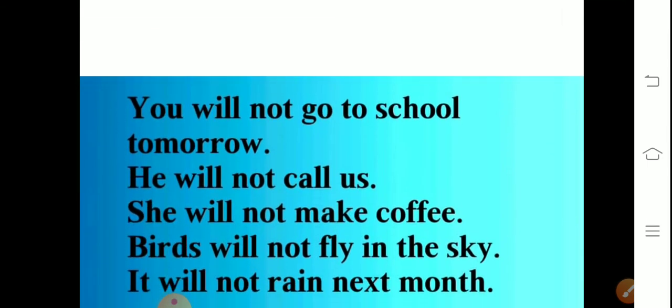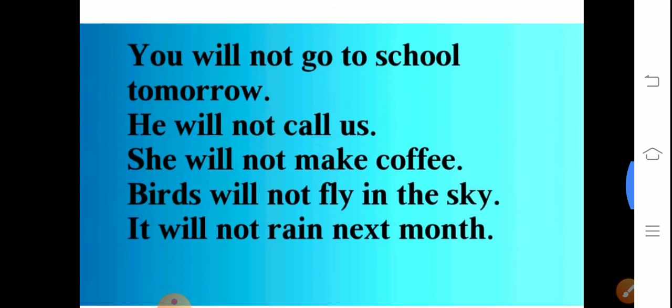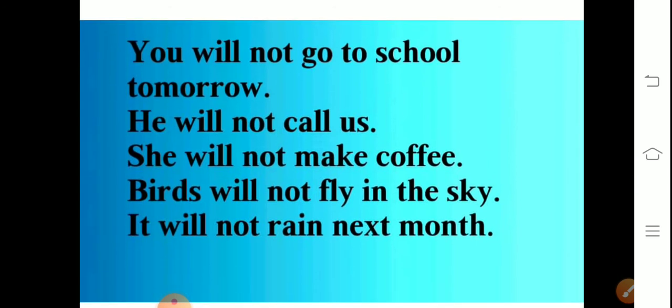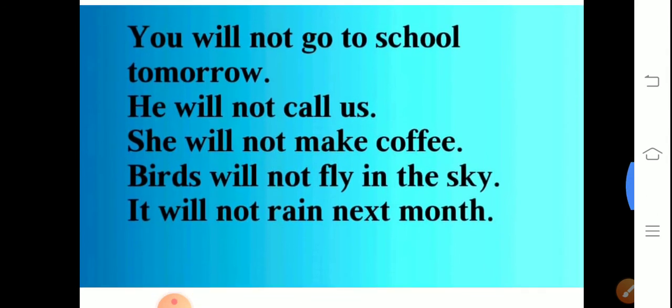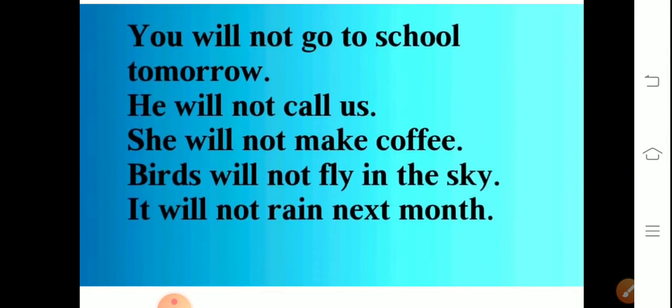You will not go to school tomorrow. So will not should be used if it is negative, so this is a negative sentence. Next, he will not call us. Next, she will not make coffee. Okay, if we convert it into the positive, she will make coffee. Birds will not fly in the sky. Birds will fly in the sky. It will not rain next month. It will rain next month. So negative or positive, both aspects you have to consider.